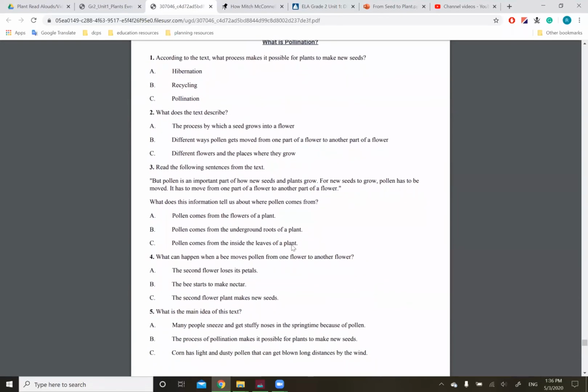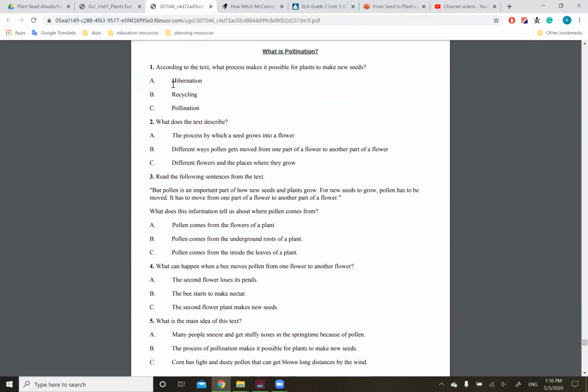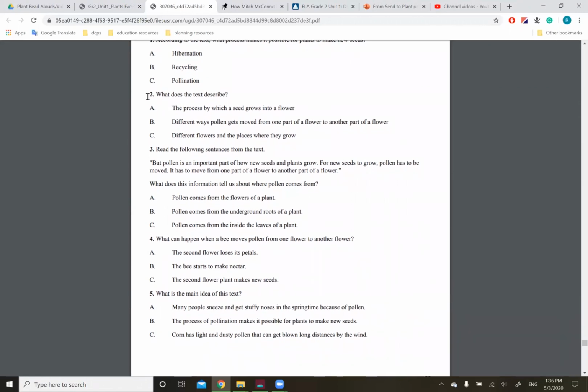Questions from today's text. 1. According to the text, what process makes it possible for plants to make new seeds? A. Hibernation. B. Recycling. C. Pollination. Question 2. What does the text describe? A. The process by which a seed grows into a flower. B. Different ways pollen gets moved from one part of a flower to another part of a flower. Or C. Different flowers and the places where they grow.